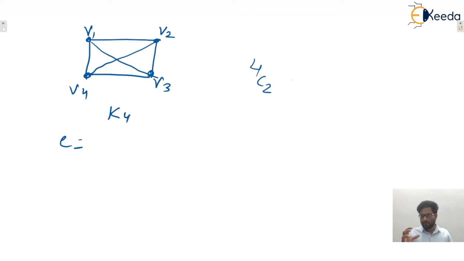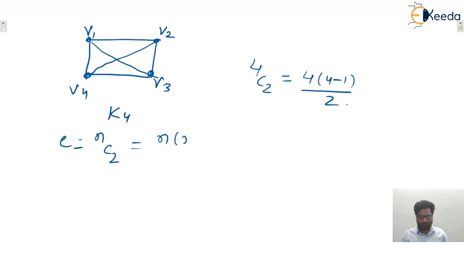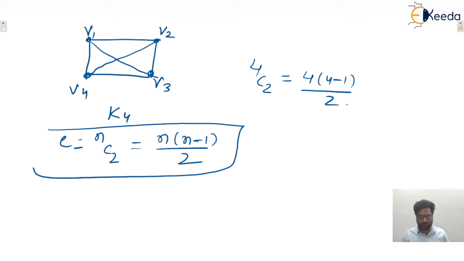As many pairs of vertices as we get, that many edges will be there. So out of these four vertices, the number of pairs will be 4C2 only. And 4C2 can be written as 4 into 4 minus 1 by 2, yes or no? That is equal to nC2, and if you simplify nC2, that will be n into n minus 1 by 2.